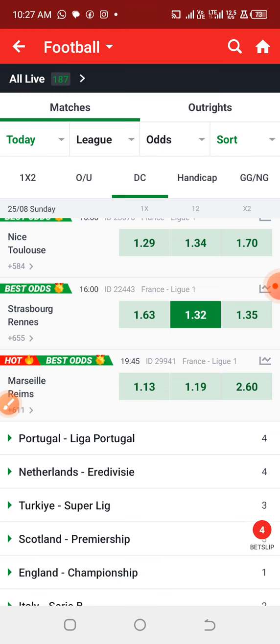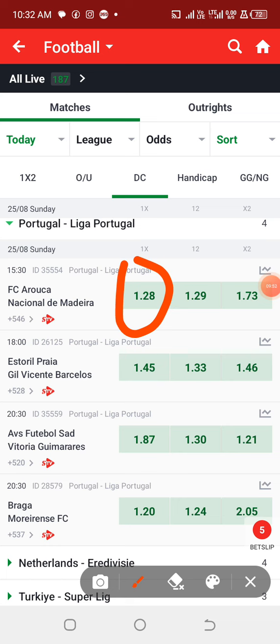Alright, and also under the Portugal league for these two teams, I think the bookmakers are giving the home team the favorite odd as a result of the last game that was played by the away team, whereby they lost by 6 goals to 1. But judging by their current form before the last match, they are really doing well. But this game can be a very tough game because checking their last previous meetings against each other, I think the away team actually won the last game and drew the last two.